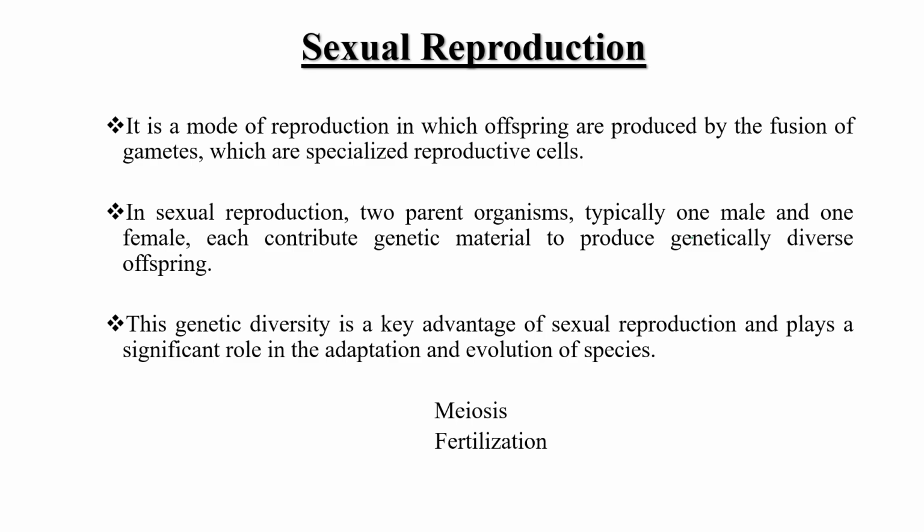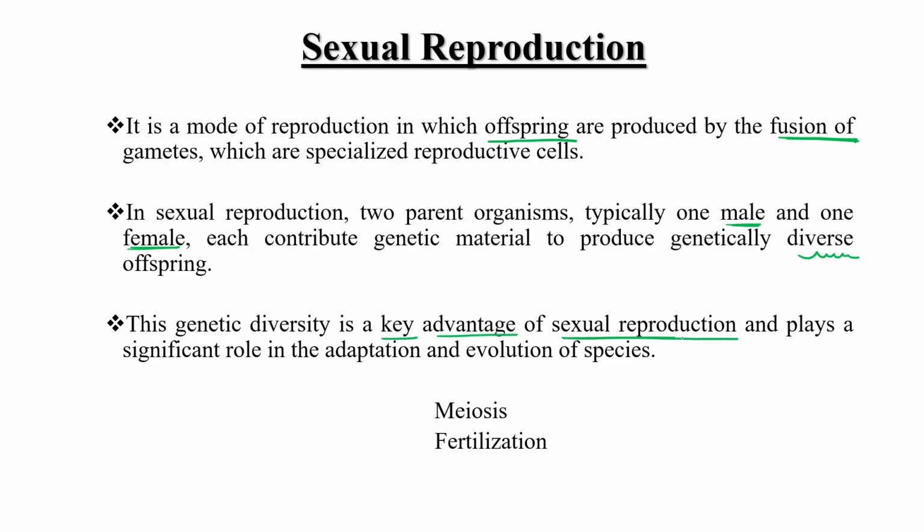Okay, now sexual reproduction, the second mode of reproduction, in which offspring are produced by the fusion of gametes. By the fusion of gametes, meaning the fusion of egg and sperm, or we can say specialized reproductive cells, right? So in sexual reproduction, two parent organisms, typically one male and one female, each contribute genetic material to produce genetically diverse offspring, right? So this genetic diversity is the key advantage of sexual reproduction.